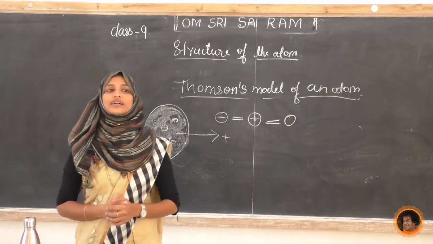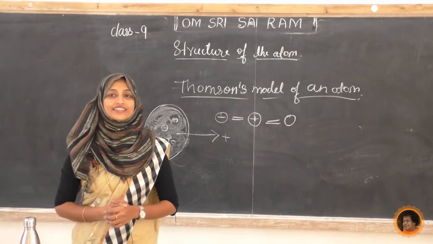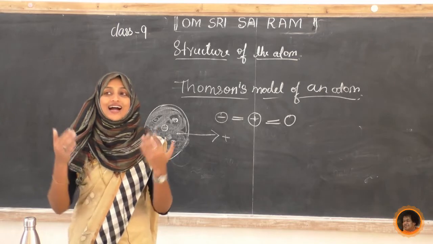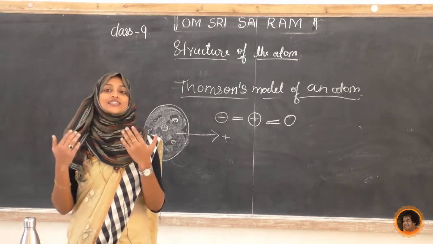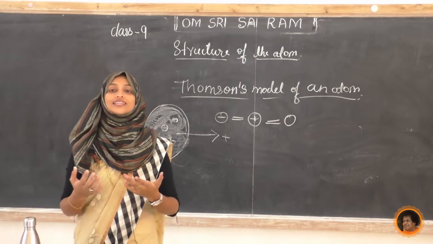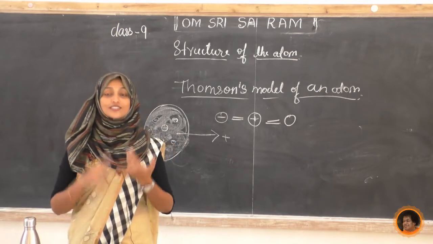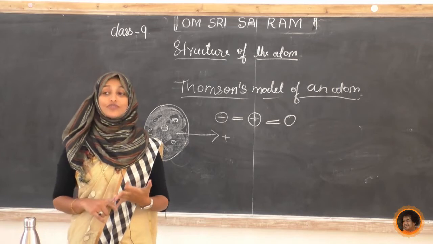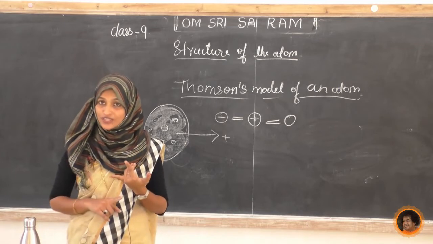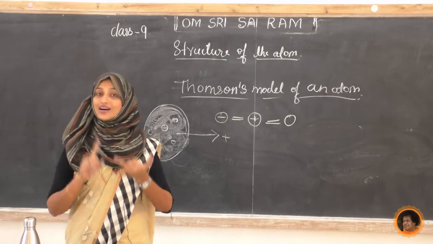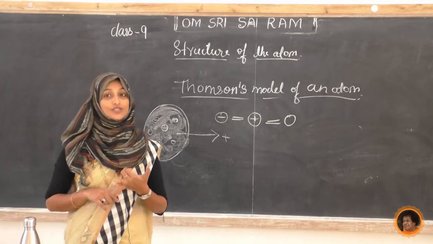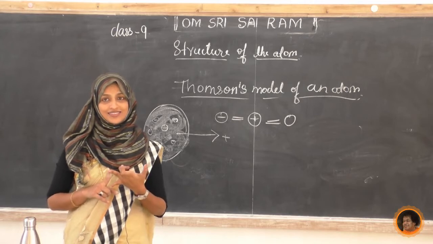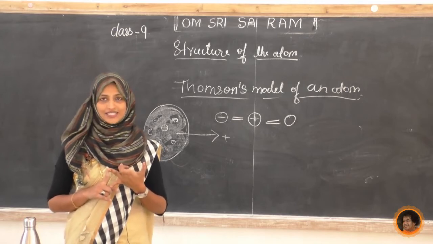Next, what did we learn? By doing an activity, we came to know that inside the atom there are charged particles called subatomic particles. What are these subatomic particles? Yes, electrons, protons and neutrons. We came to know the charge of these subatomic particles, their masses, and how very, very small the electron is.